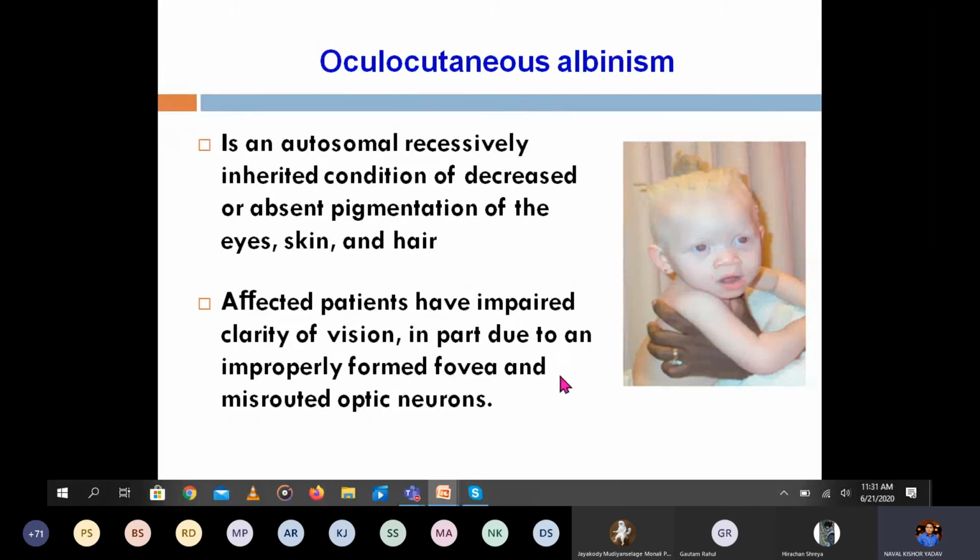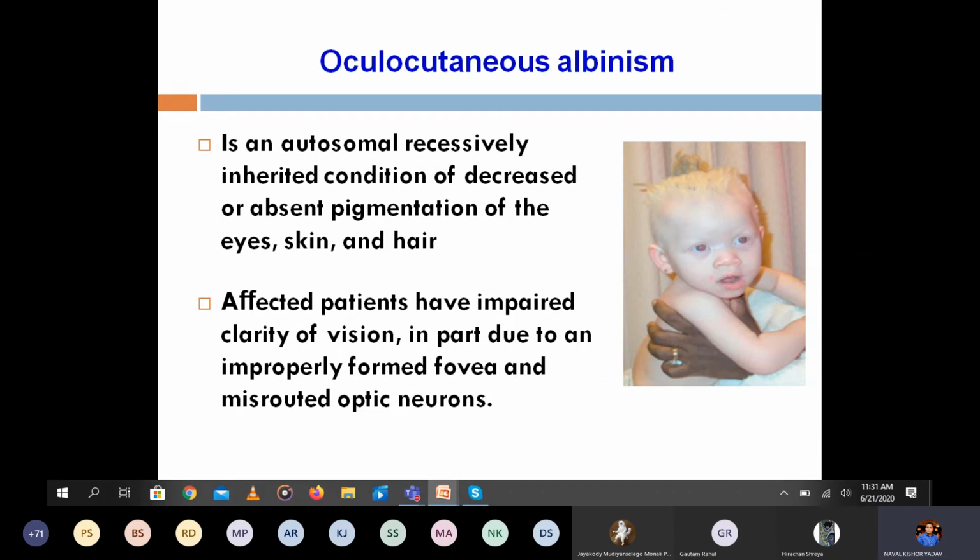Affected patients have impaired clarity of vision, in part due to an improperly formed fovea and misrouted optic neurons. This is a part of the retina. So due to that they have impaired vision.